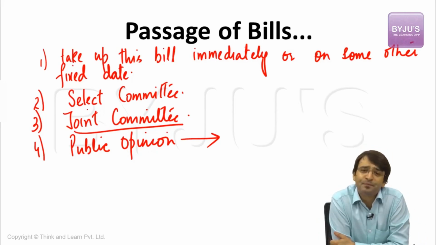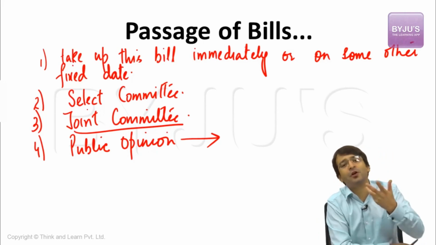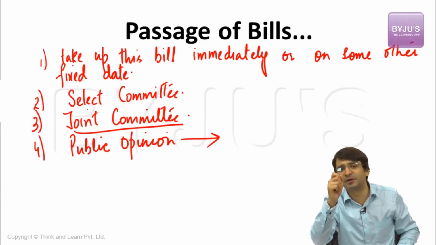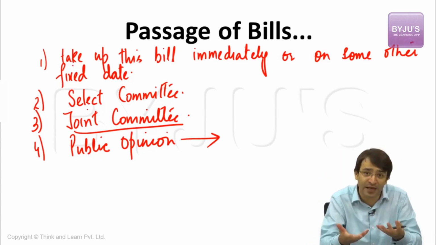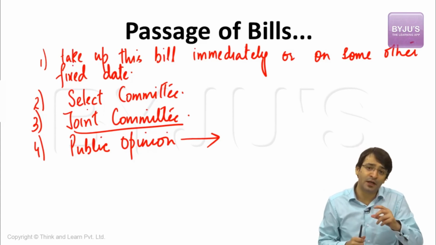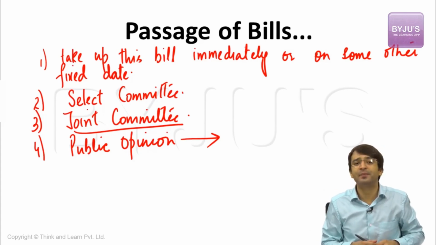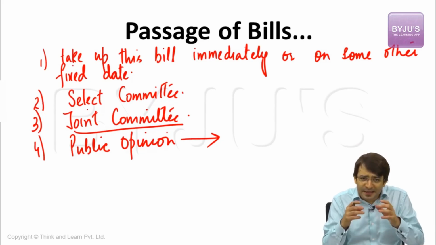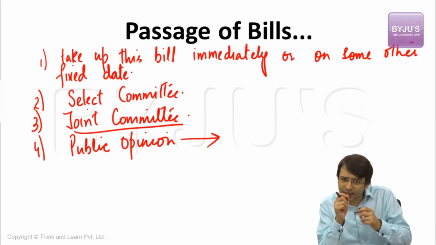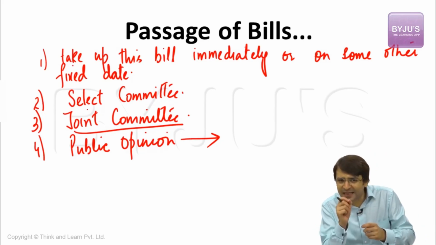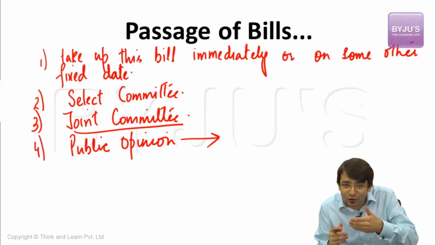One member of the parliament may get up and say, Madam Speaker, let's publish this bill for public opinion. Let's see what the larger public opinion on this particular bill is all about. Then we can incorporate those suggestions, those recommendations into this bill, or we can refer this bill to a joint committee of the parliament or select committee of the parliament. Then ultimately, this select committee or joint committee looks at this bill from all angles, discusses, debates, dissects every clause of this bill. Serious amendments can also be incorporated in this bill.